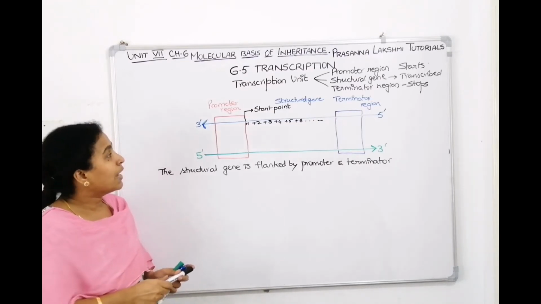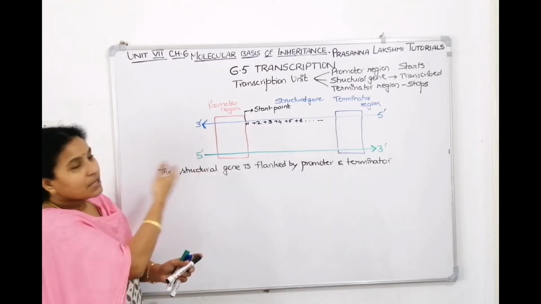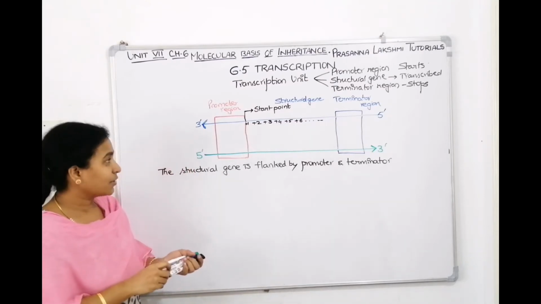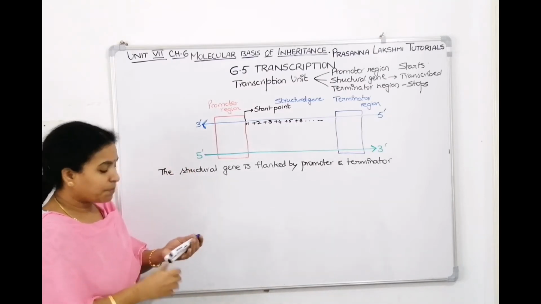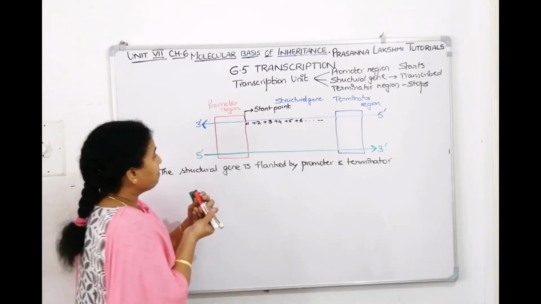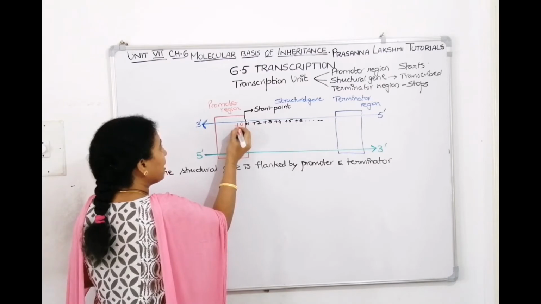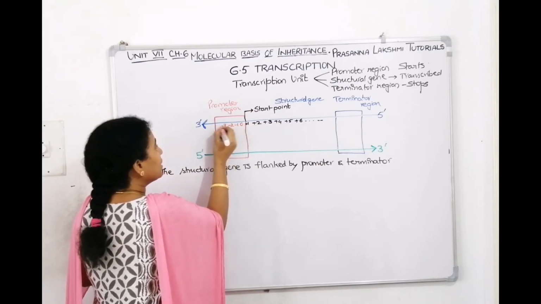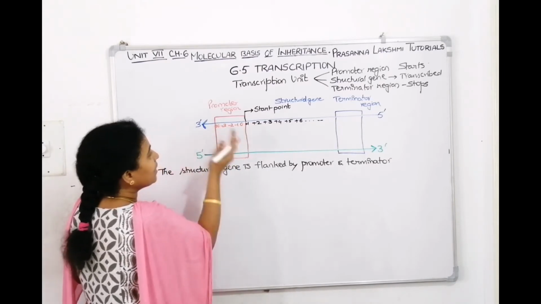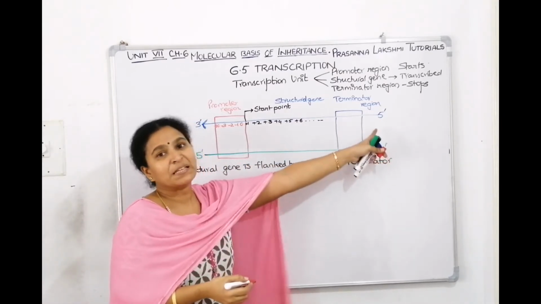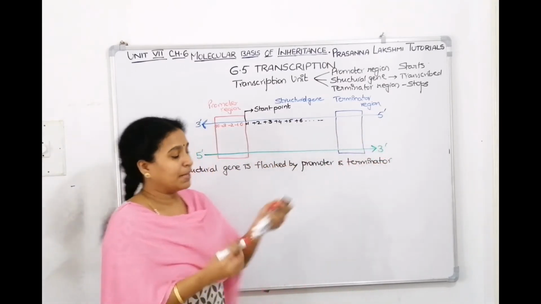Now the region before that, where the promoter is, will be symbolized by minus. So the promoter region has a base sequence which we symbolize by minus numbers: minus 1, minus 2, minus 3, minus 10, minus 20, minus 30, like that. And the terminator is at the plus end only.